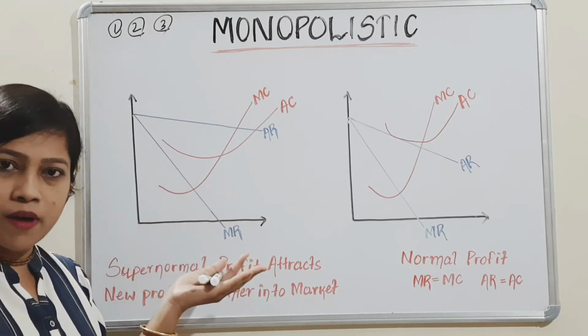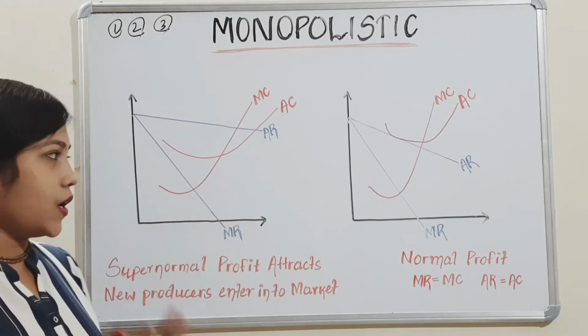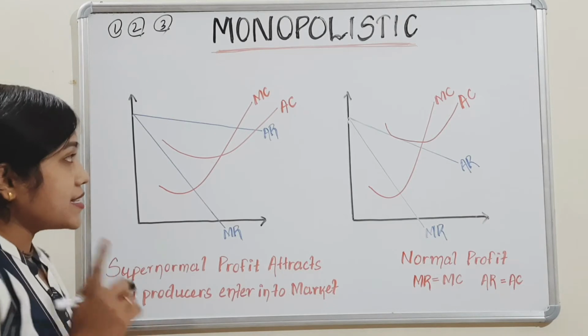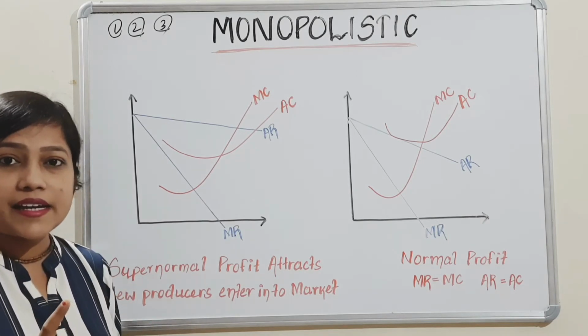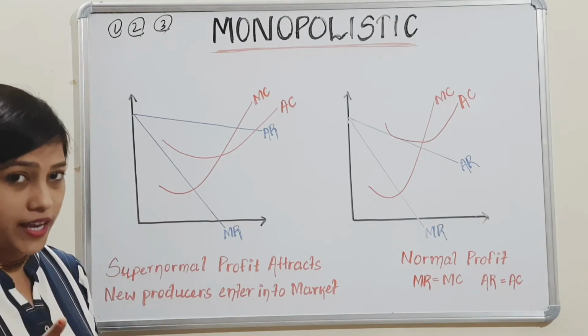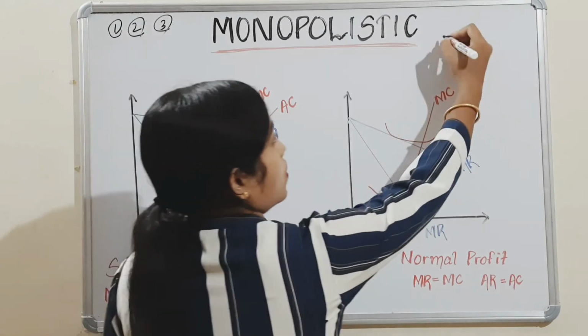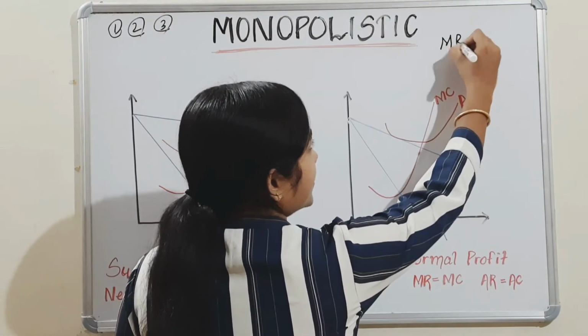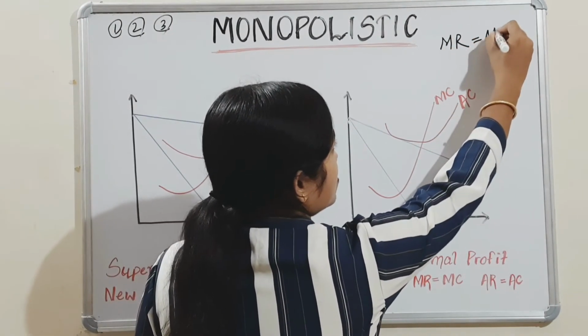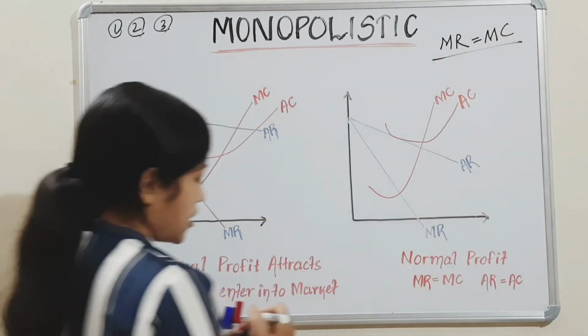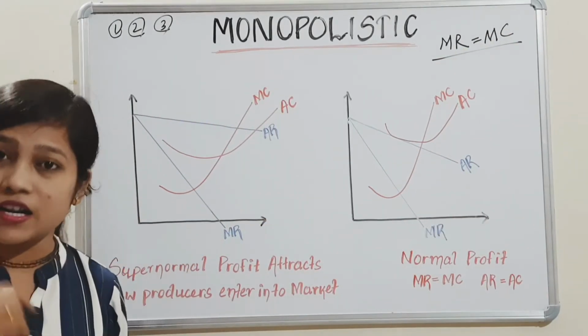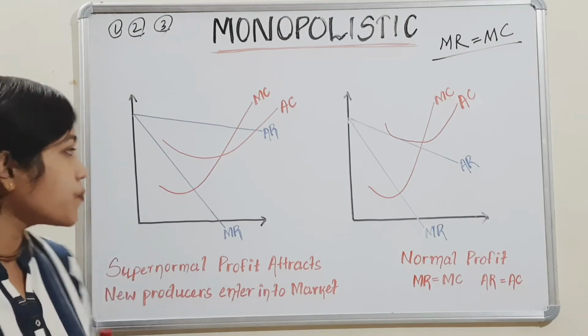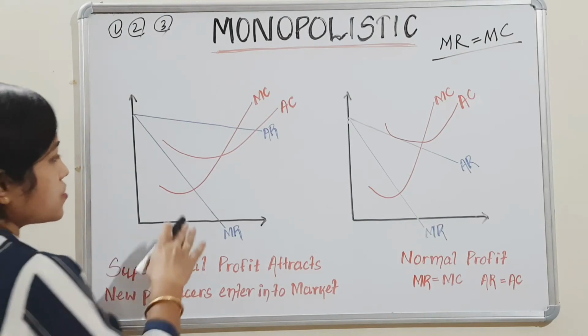In the monopoly market we have already dealt with that. So the major point to decide is the point where MR is equal to MC, marginal revenue is equal to marginal cost. I have told you. So see where MR is equal to MC.